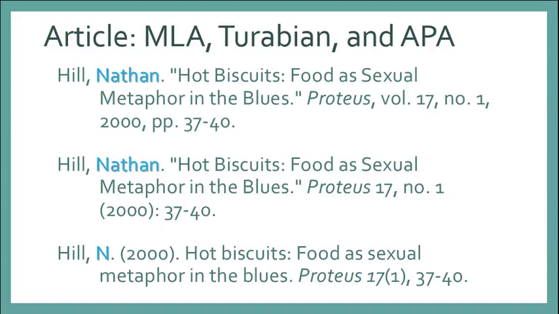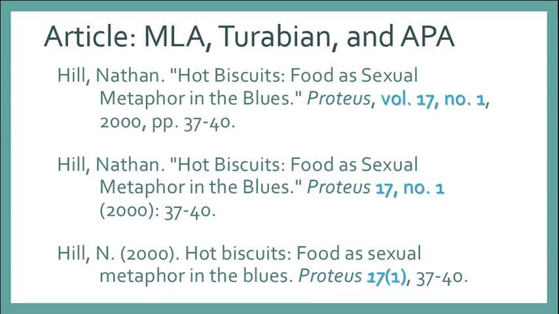Again, the author's first name is abbreviated, just as with books, and the date comes immediately after the author. And as with the book title, the article title here is in sentence case rather than title case like MLA and Turabian. Another difference is that article titles in APA format do not have quotation marks around them. The journal title is formatted exactly the same for all three citation styles.